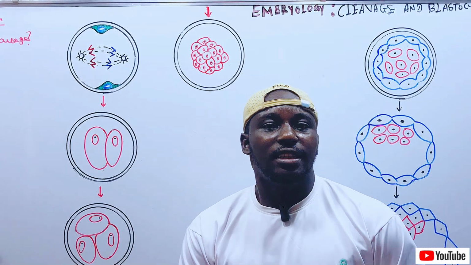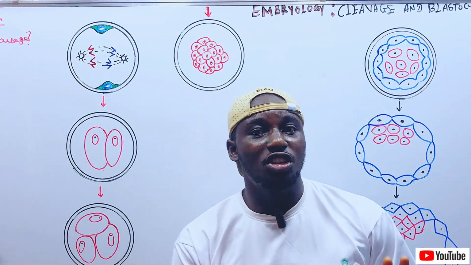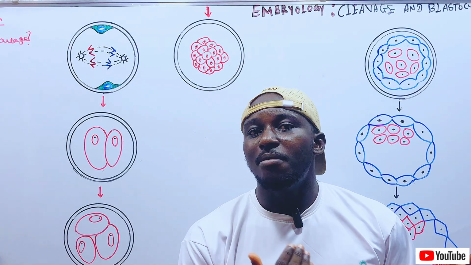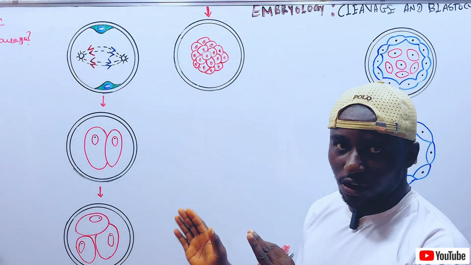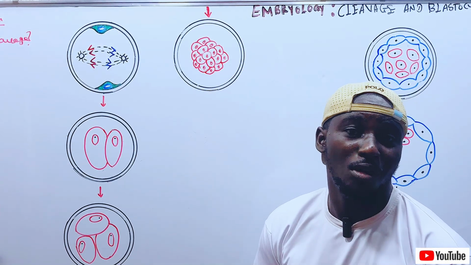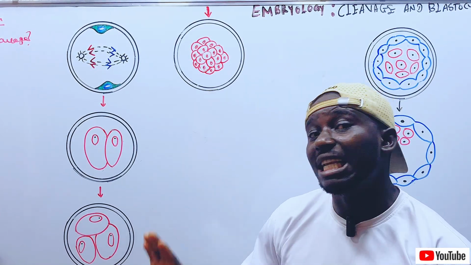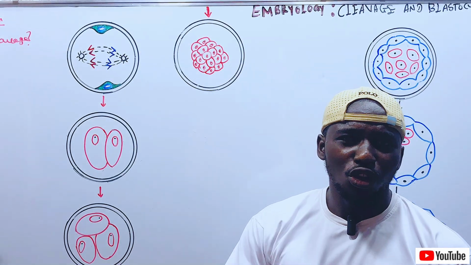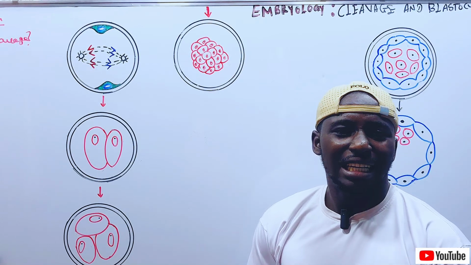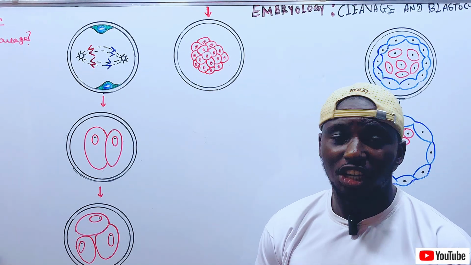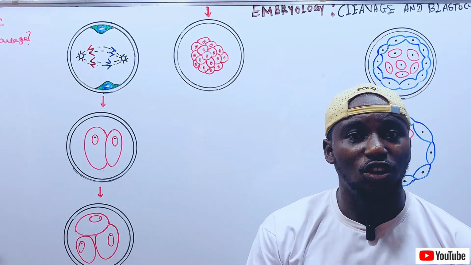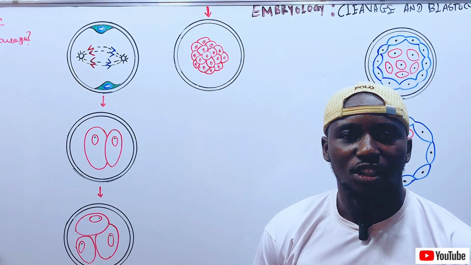That is to say, in the mitotic division that occurs in other somatic cells, there is always an increase in the number of cells and in the mass of the cells. But in the case of a zygote, there is no increase in the mass of the cells. There is only an increase in the number of cells. That is the only difference between cleavage and other mitotic cell divisions that occur in other somatic cells. That is a clear differentiation between them.